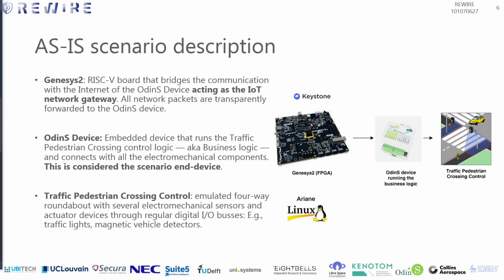To simulate this traffic control system, we use the Genesis RISC-V board as a bridge for communication with the Odin's device, acting as the IoT network gateway. The Odin's device acts as a constrained end device that runs the traffic pedestrian crossing control logic and connects with the components. And finally, the traffic pedestrian crossing control, which is an emulation of a four-way roundabout with electromechanical sensors and actuators.